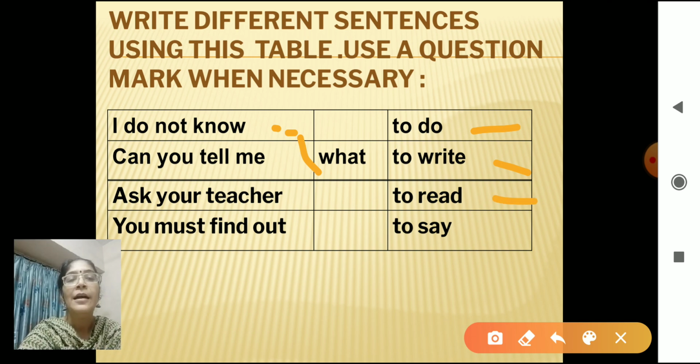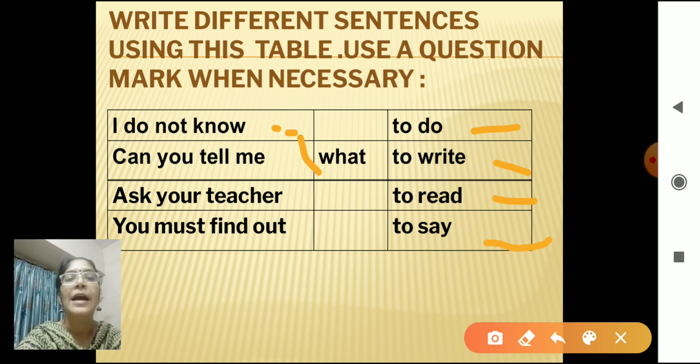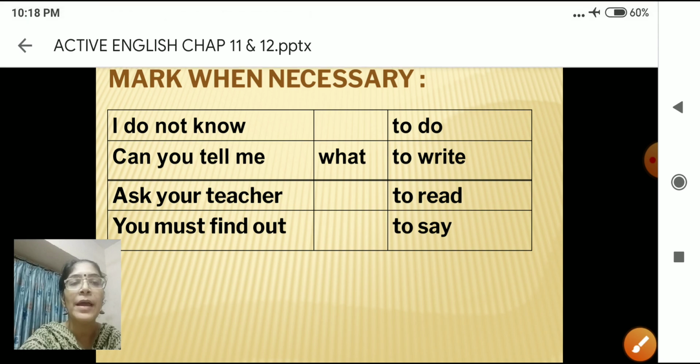I will take the words to read and frame a sentence. Next, number 4, I do not know what to say. I will pick up the to say part and join and frame the sentence. Okay, let's see how to write.